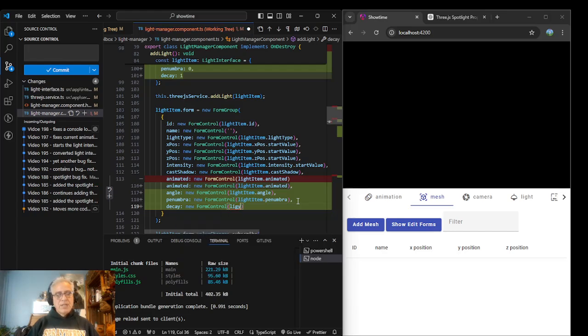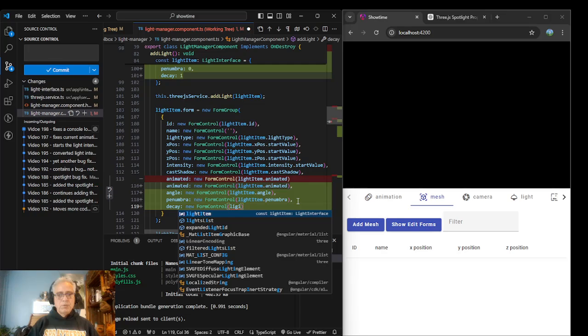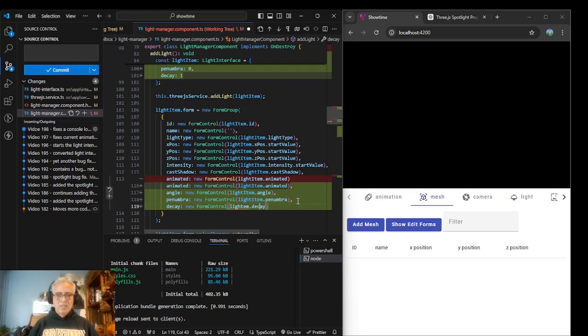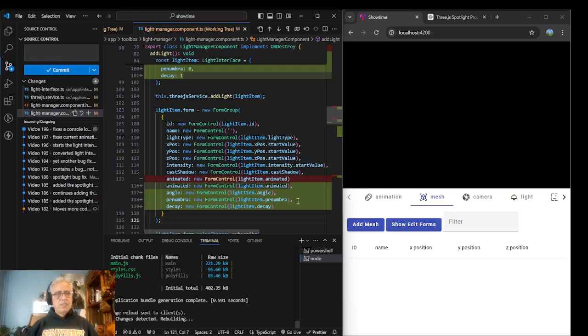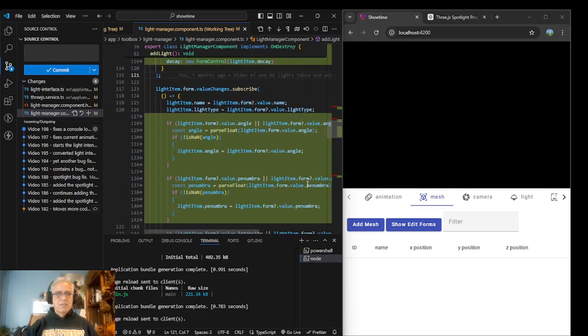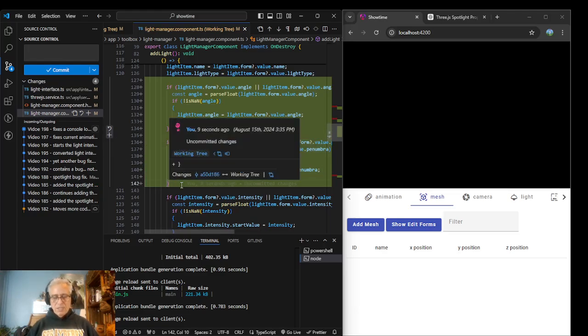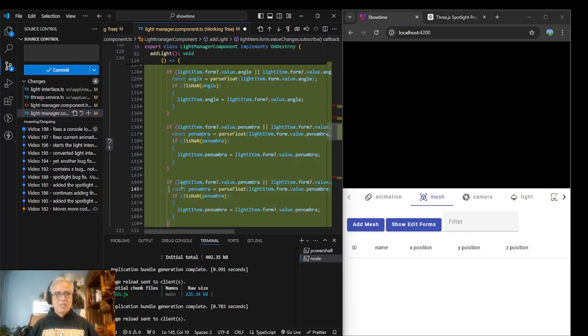So basically, we're going to create a new form control in the form group. And I'm going to set it to the decay that we just set above. Light item decay. All right, what am I doing wrong? Light, capital I. Light item is decay. And then what's next? Okay, so we need to add so that if the user happens to write something that doesn't make sense in here, we'll just not use it.